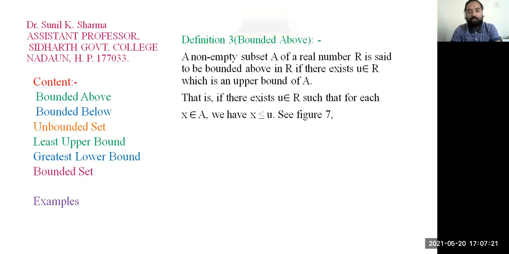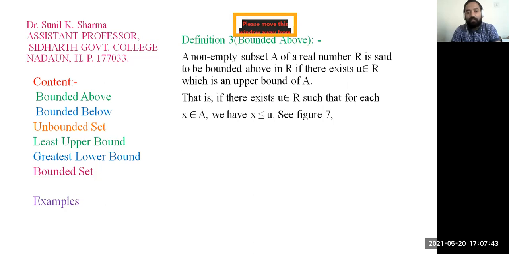A non-empty subset A of the real numbers R is said to be bounded above in R if there exists U belongs to R which is an upper bound of A. What does this mean? It means all the elements of A are less than or equal to U, by the definition of upper bound.